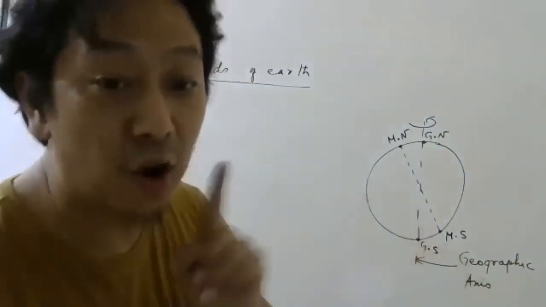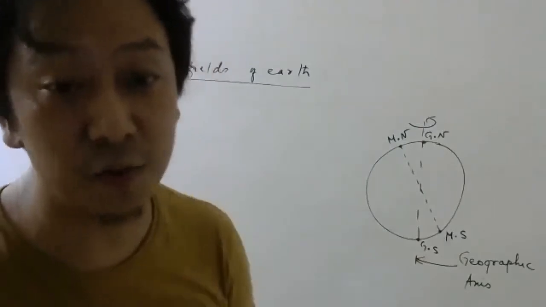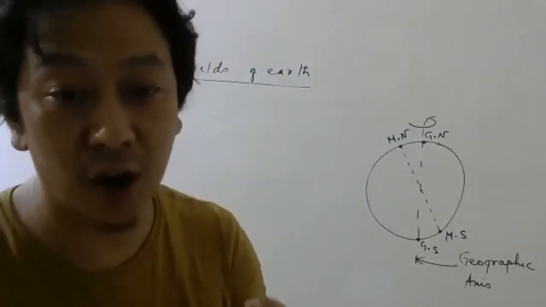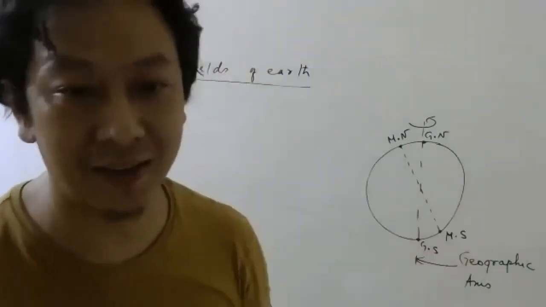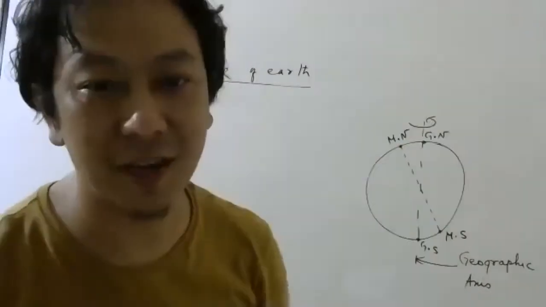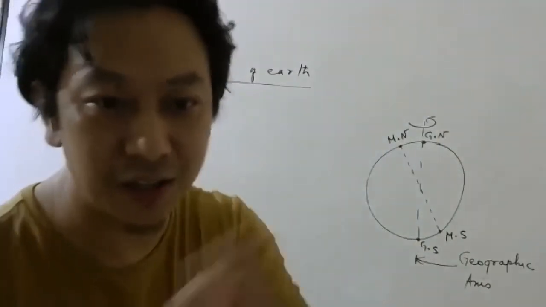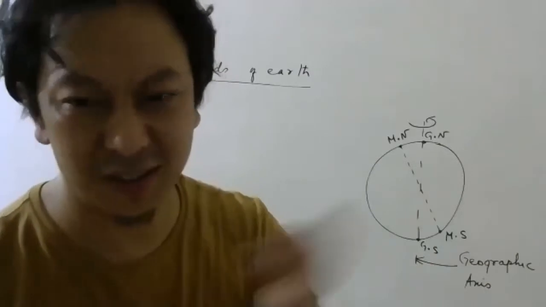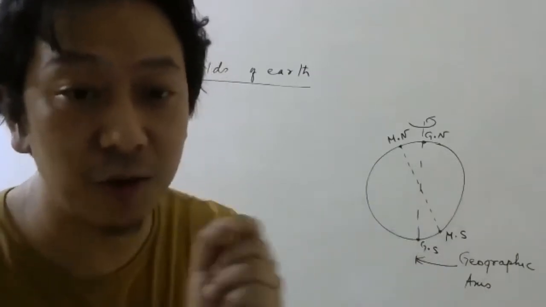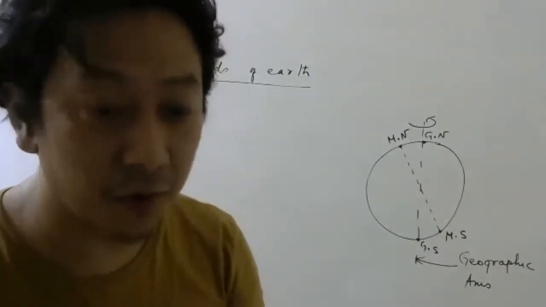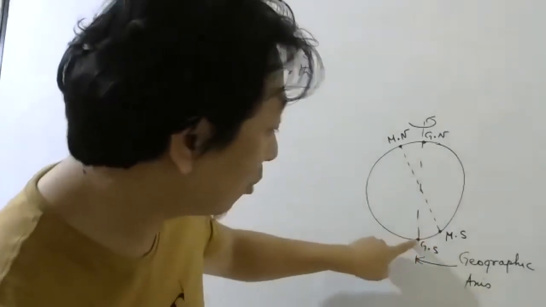Though this is the point from where magnetic field lines start, we don't call this magnetic north. Otherwise, it will create confusion for students, because normally when people talk, they don't use the word geographic. They just say, I'm going towards south, I'm going towards north, or east of north, west of south, something like that. So they don't use the word geographic all the time.